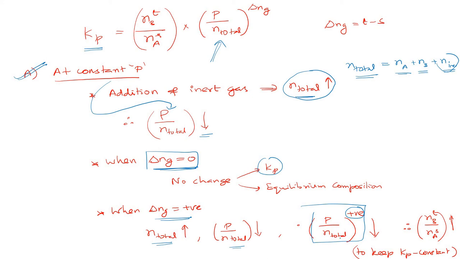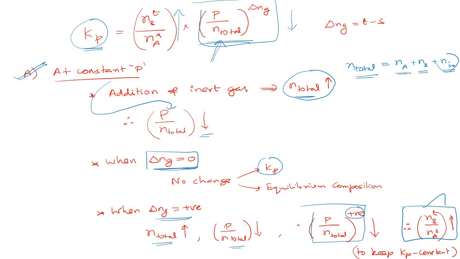So the second term will decrease. But according to Le Chatelier's principle, addition of inert gas does not affect the equilibrium constant. Equilibrium constant should remain the same. That means in order to compensate for this decrease, the first term has to increase. Therefore, NB power T by NA power S has to increase.